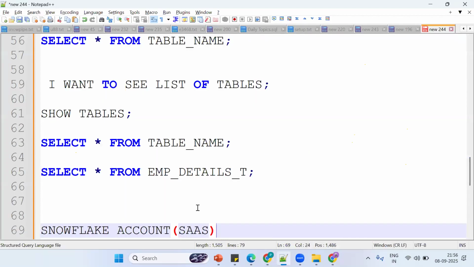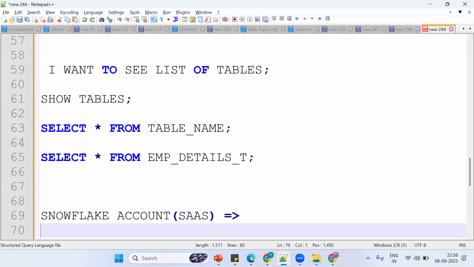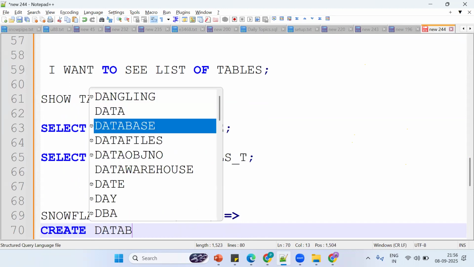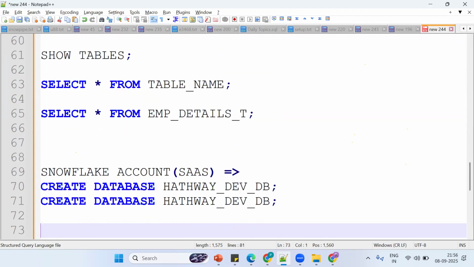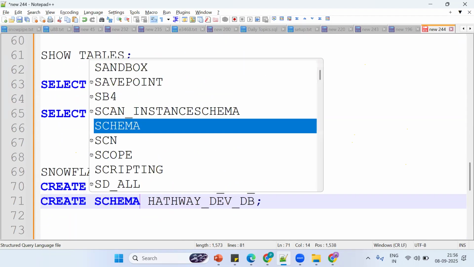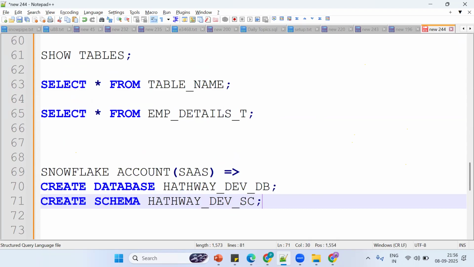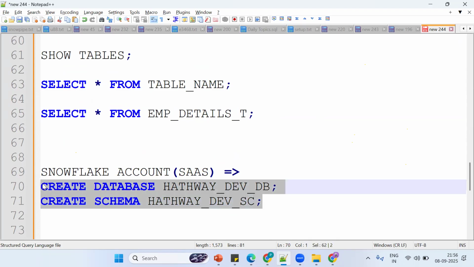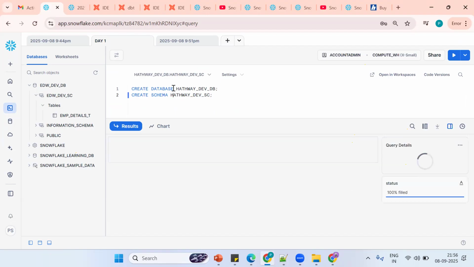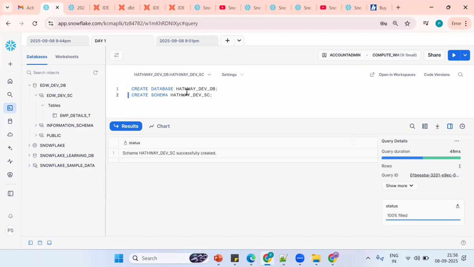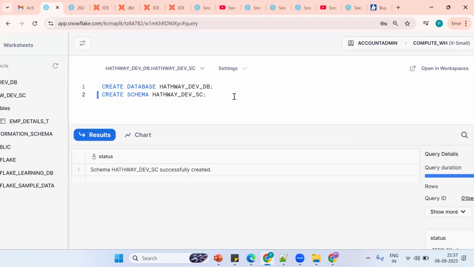Now, the Snowflake account is there. Now what do we require second? We require a database. So create database Hathway, tell me, production will work in the development database. Second, what is required? Create schema Hathway dev SC. So this is the database, and this is the schema created. So the database is created and a schema is created. Got the point? Yes or no? This is the database, this is the schema created. So far good.